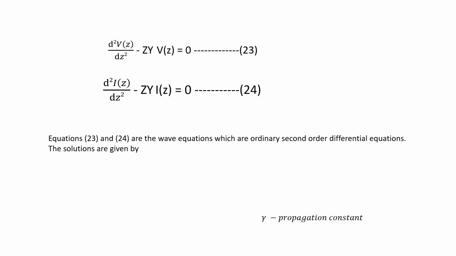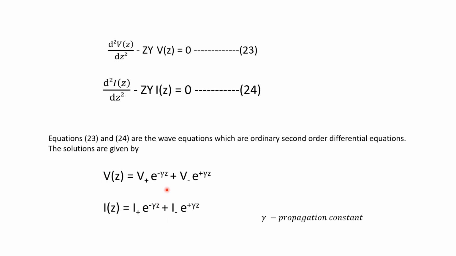If you solve ordinary second order differential equations, the solutions can be written as V(z) equivalent to V plus into e^(-γz) plus V minus into e^(γz). Similarly, current can be written as I plus into e^(-γz) plus I minus into e^(+γz).